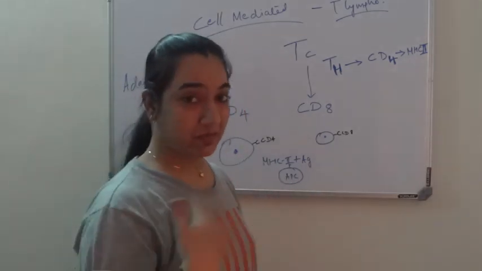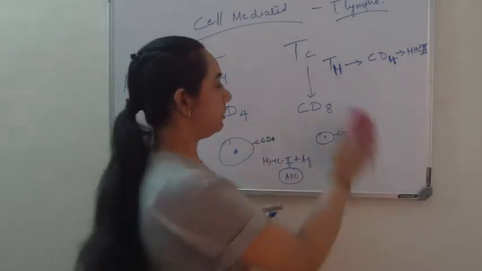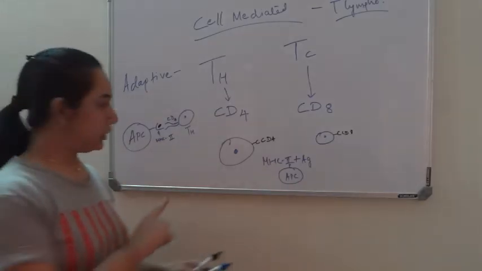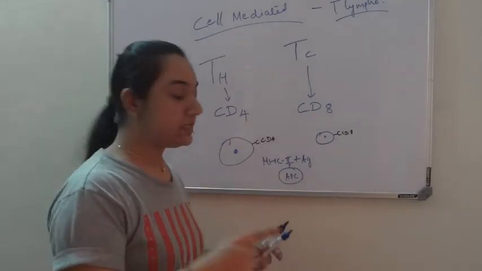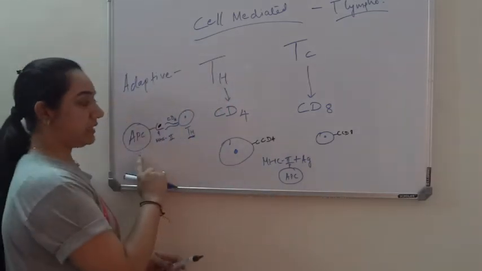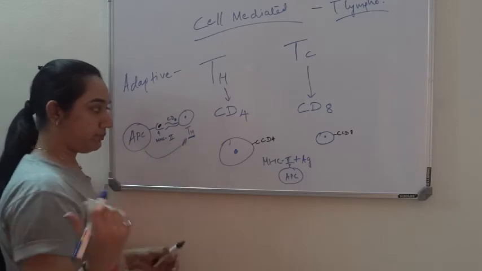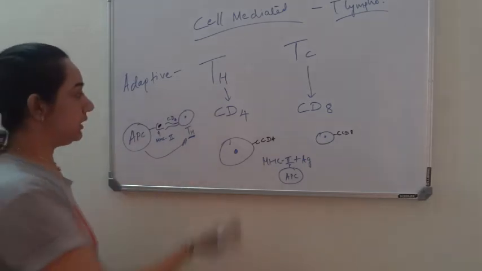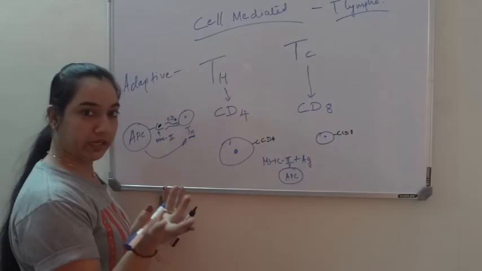Even though sometimes when I speak wrong, I know I'm speaking wrong, immediately I will correct myself, as you just saw. So you can remember it this way if you want. When the antigen presenting cell, like macrophage and dendritic cell, presents to T helper cell, there is a chemical talk between them: hey, there is one antigen we are not able to fight, this is what it looks like, do something about it. And T helper cell says, okay, let me see what type of antigen you have got.